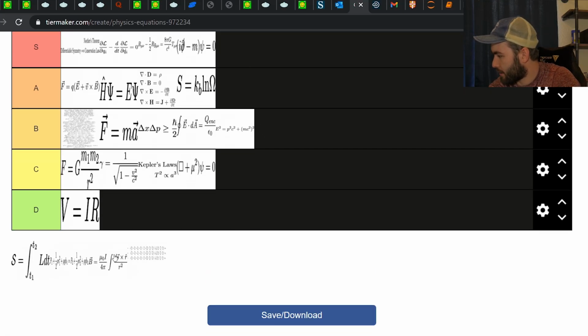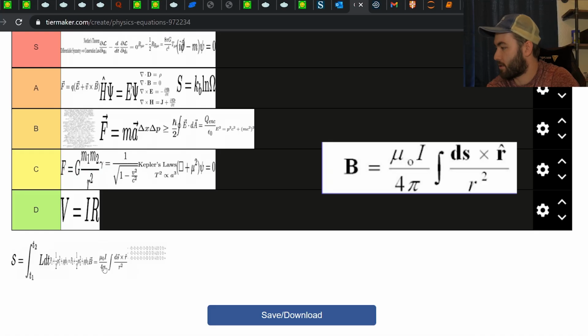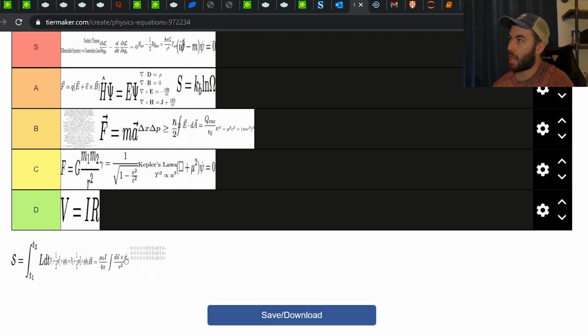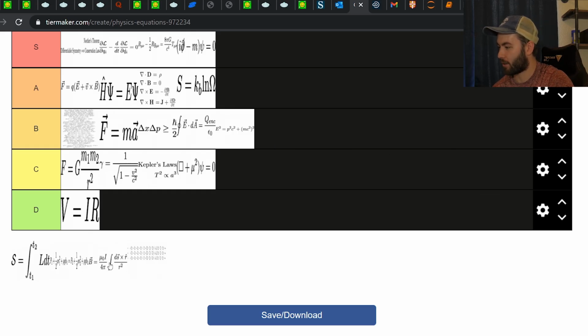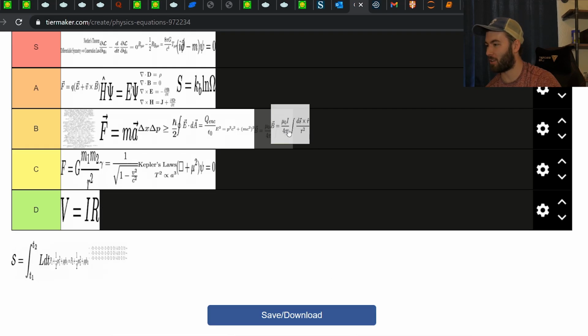Okay, so we're getting down the list. We only got a few more. So this one is the law of Biot-Savart. It tells you, if you have a current, a displacement vector, and the magnitude of the current, so this is the direction that the current is going, you can calculate the magnetic field. I remember hating this in undergrad. It's inherently harder than E and M because instead of dot products, you have cross products. I remember having a hard time doing these integrals and figuring out how to define the coordinate system to make it as easy as possible. And then in grad school, you just get over it and you learn it, I guess. So I'll put this one in B tier.